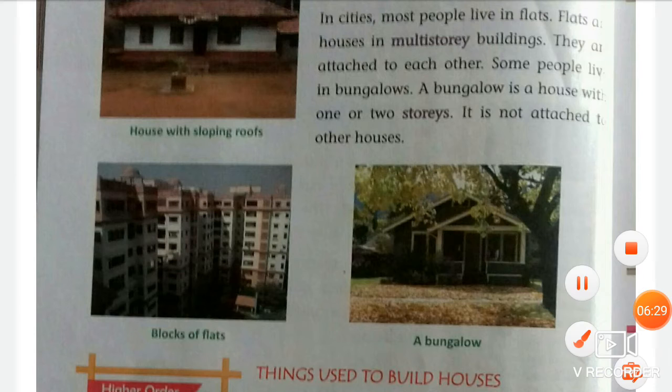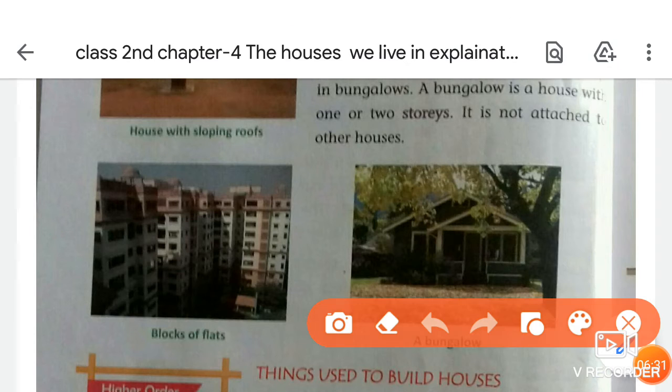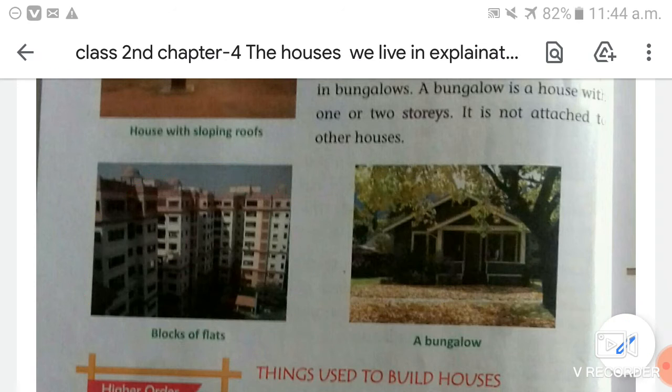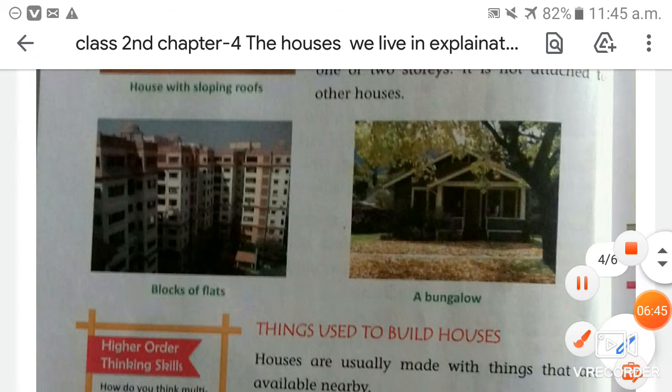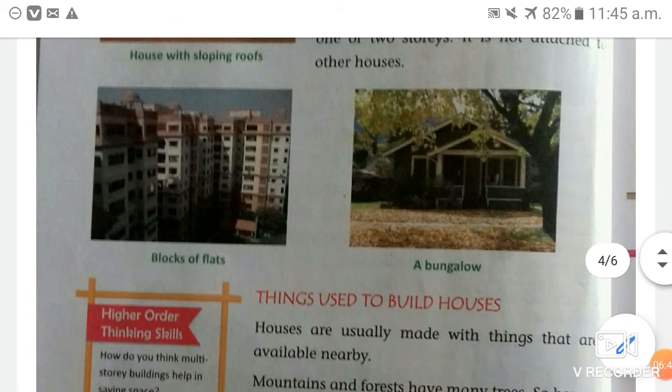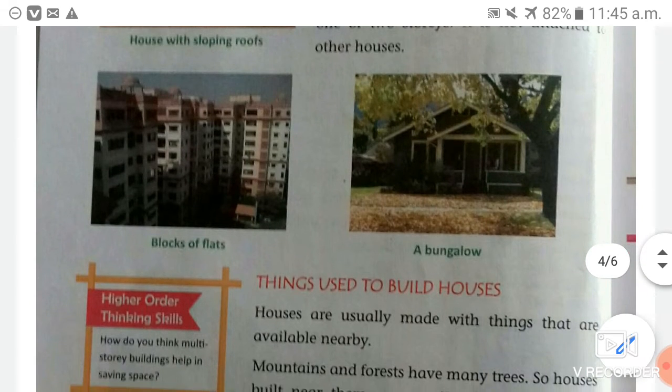Next, in cities most people live in flats. As you can see in this picture, students, this is a multi-story building. In cities, most people live in such multi-story buildings. Flats are a part of a building where houses are built on top of another.